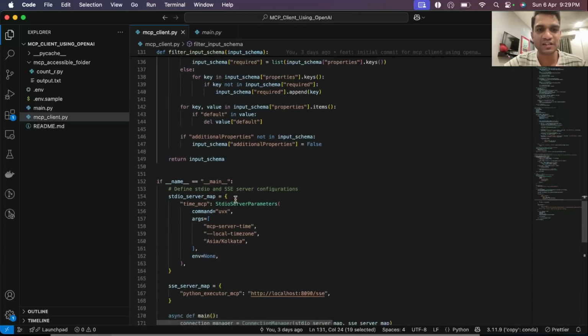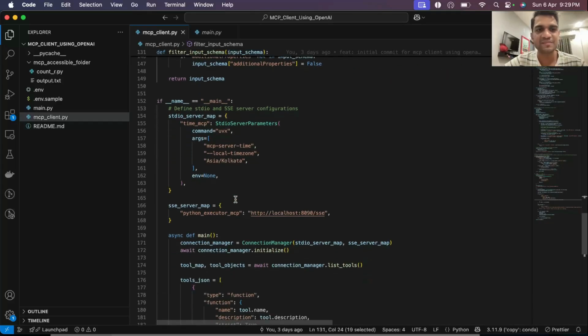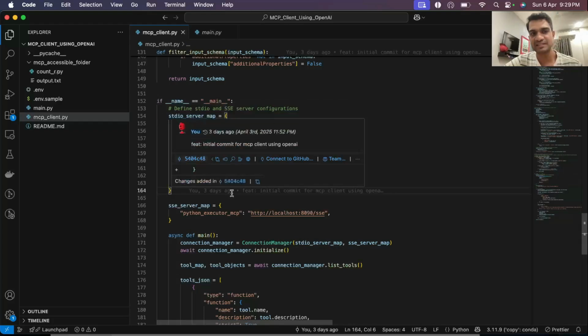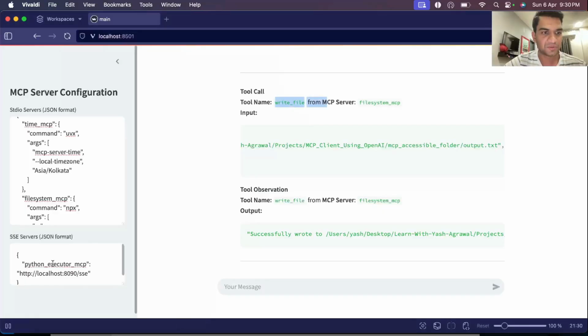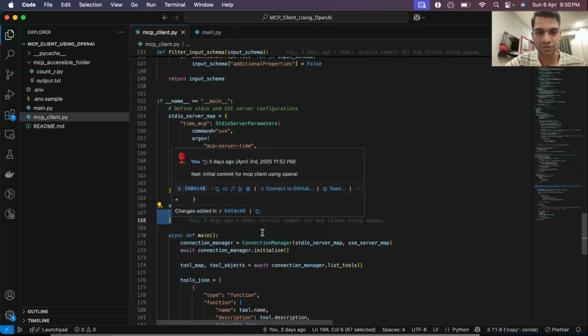We have almost understood all the parts that we need. So the way we'll run this, right? We have server parameters that we want our chatbot to connect with. So here, just like Streamlit, I've given just the MCP time MCP server here, and I've given the params for this. And then we have an SSE server that's running. It's exactly similar to the Streamlit demo that I showed here. It's using a localhost URL here.